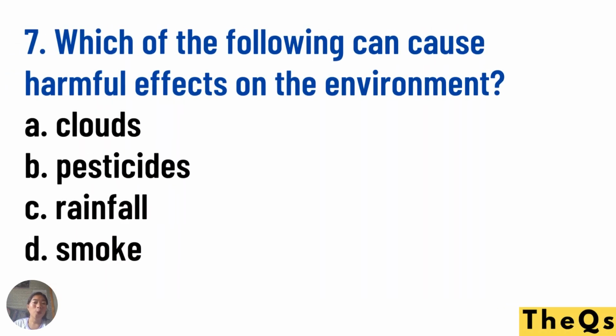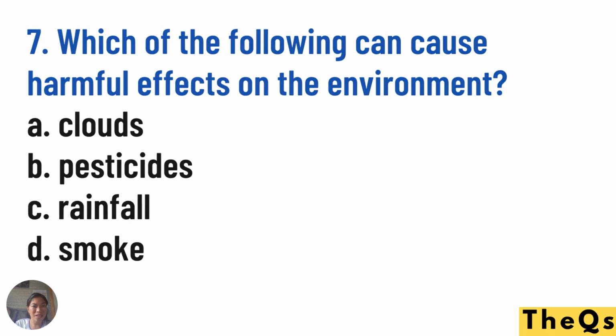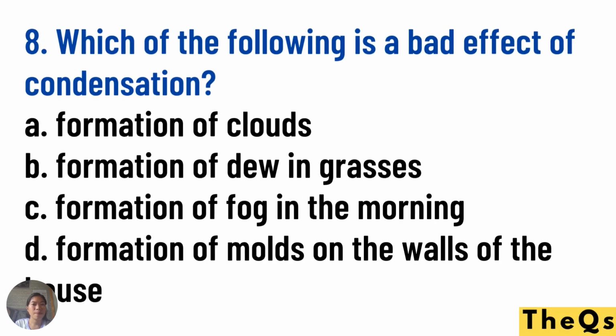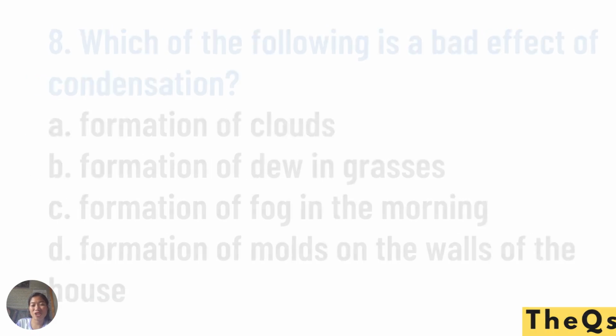Number seven. Which of the following can cause harmful effects on the environment? A. Clouds. B. Pesticides. C. Rainfall. D. Smoke. Number eight. Which of the following is a bad effect of condensation? A. Formation of clouds. B. Formation of dew on grasses. C. Formation of fog in the morning. D. Formation of molds on the walls of the house. Remember, a bad effect of condensation.